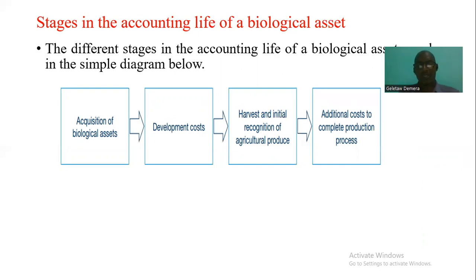Of course, the standard must say something about the costs, whether they are capitalized or expensed. But the cost is there. Then harvest comes. After harvest, you recognize agricultural produce at fair market value less cost to sell, plus additional cost to complete the production process. This is the accounting life of biological assets.